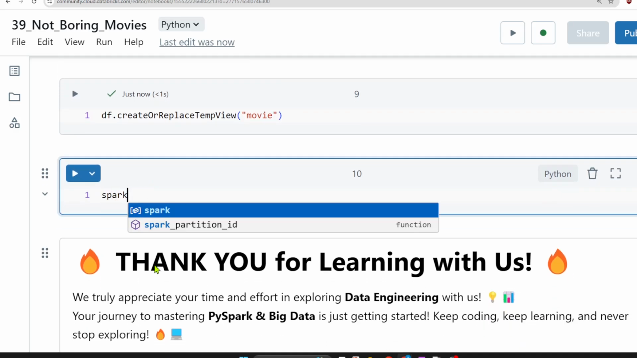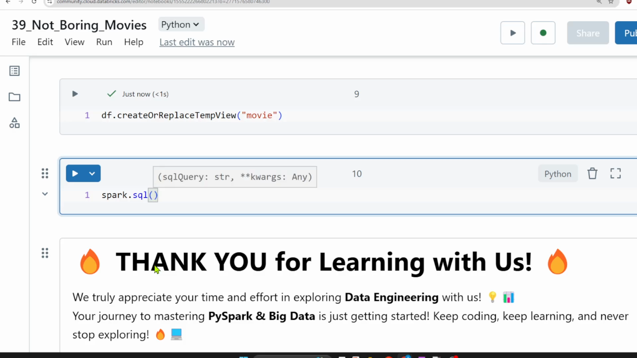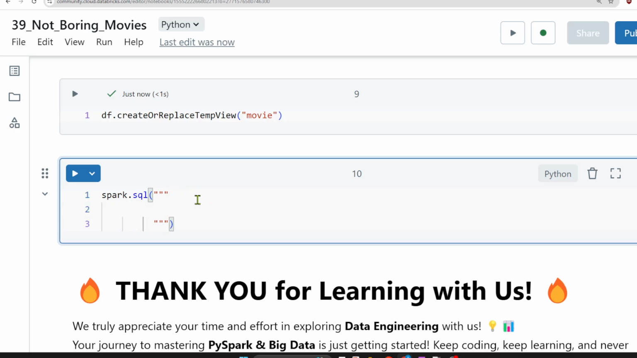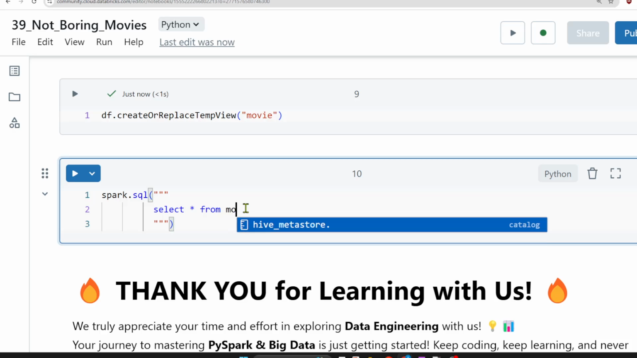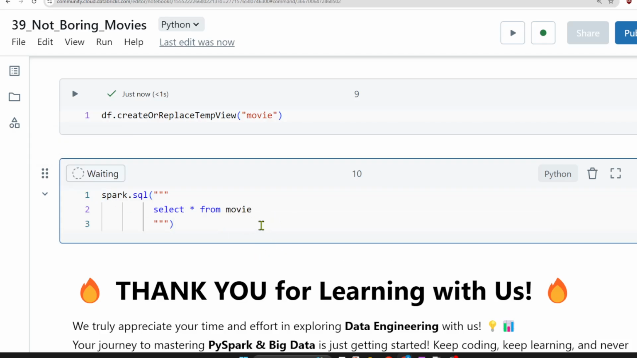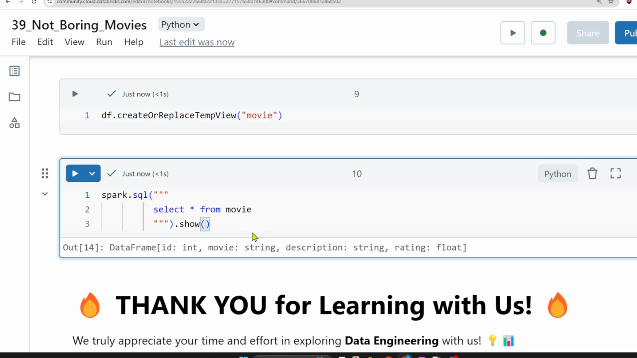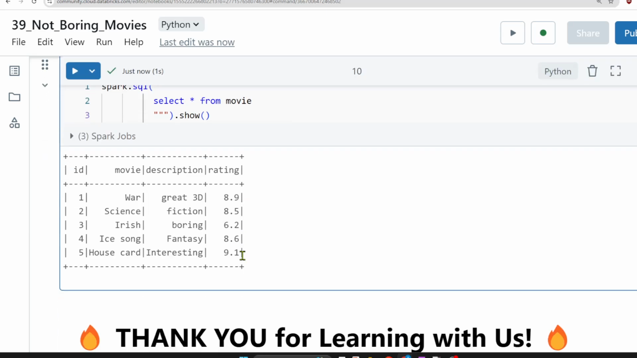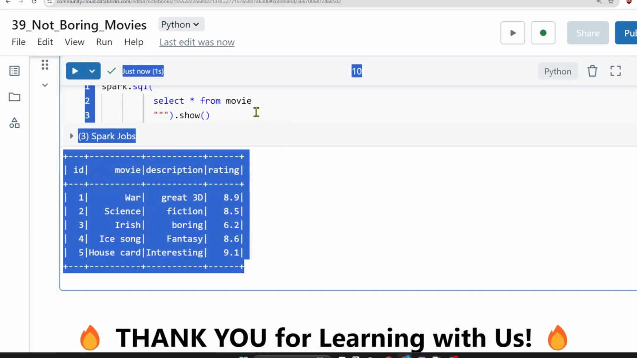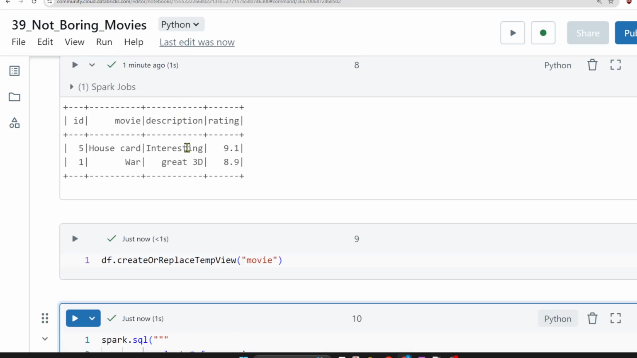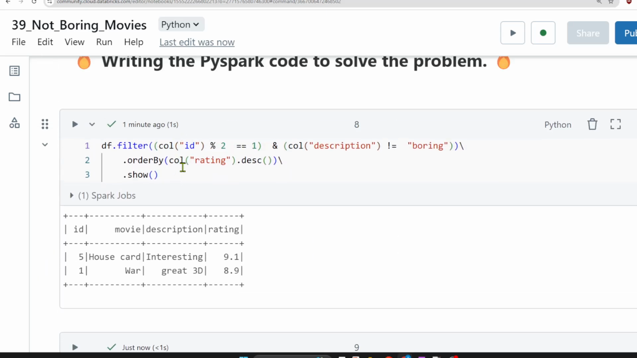How do we write the spark.sql query? So something like this, correct? Now we can write a query here. What we can write? Select star from movie, dot show we have to do. Let me do that. See, we have the input now. How do we apply this thing? The same logic, let us try it. Logically it is the same, right?